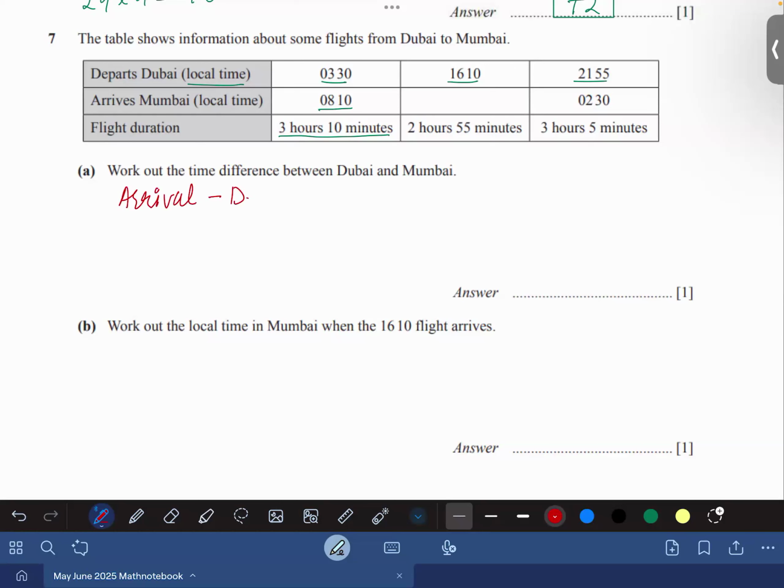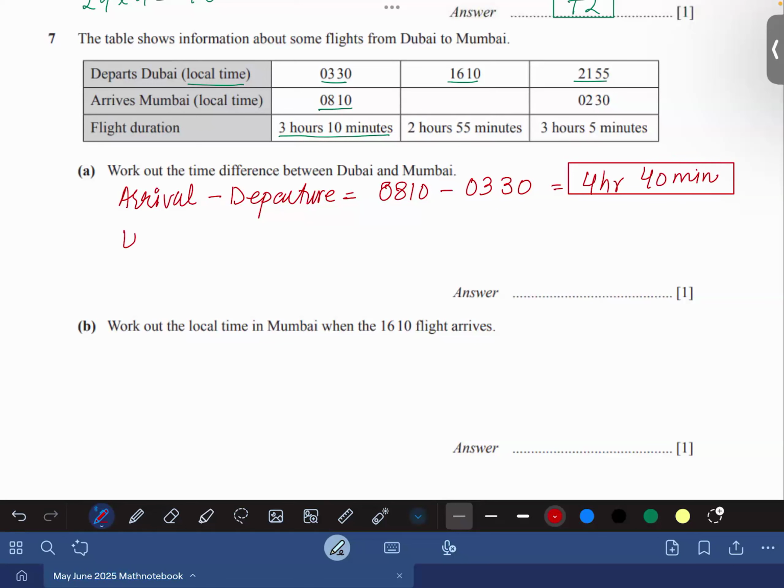So arrival minus departure. Arrival is 8:10, 8:10 minus 3:30. You can do this by mental math too. 4:30, 5:30, 6:30, 7:30, till 7:30 it's 4 hours, and with 40 minutes, 4 hours and 40 minutes was the total difference. But the flight duration was 3 hours and 10 minutes only.